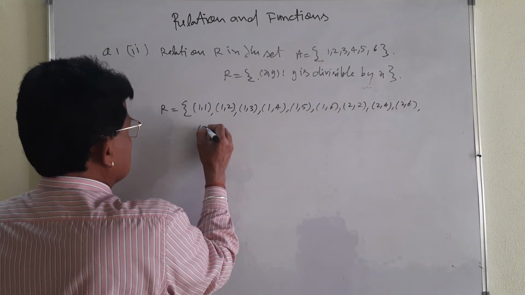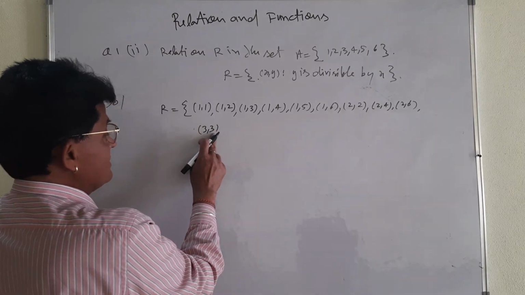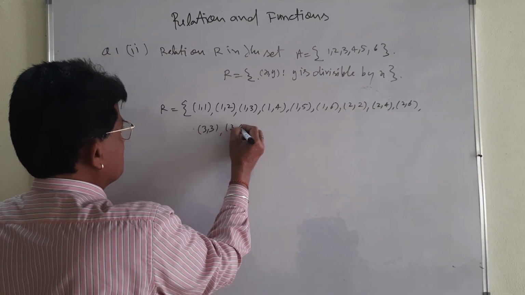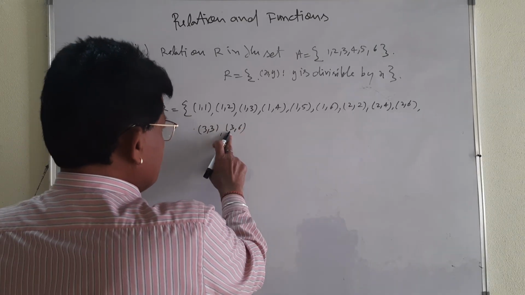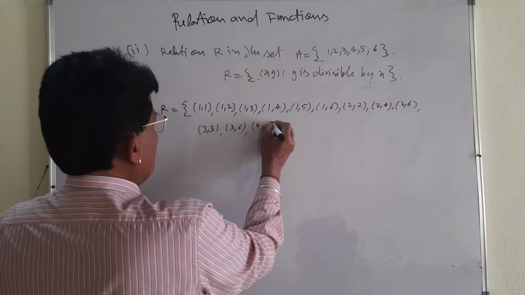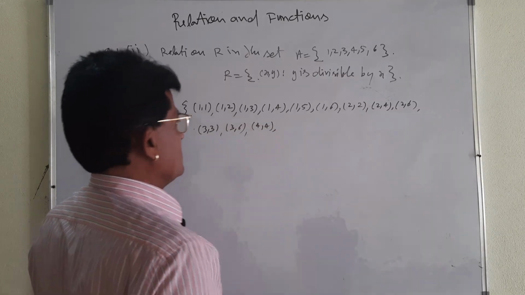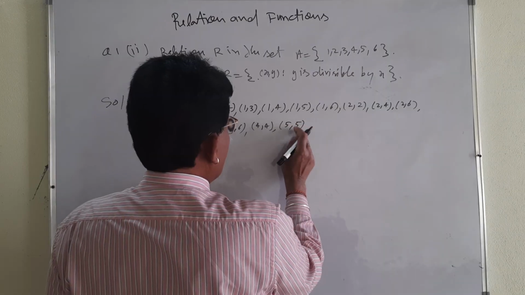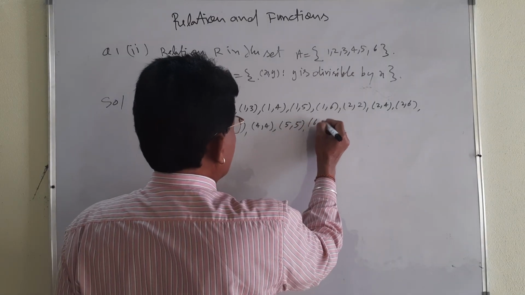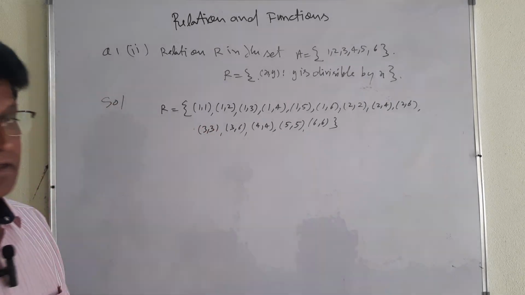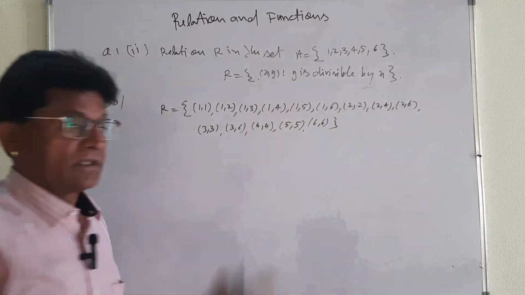Okay, then x is 3. 3 is divisible by 3. Next we take (3, 6) may be there, y is divisible by x. Next (4, 4) may be there, (5, 5) may be there, and (6, 6) may be there. That is the relation, and these are the ordered pairs of the relation.